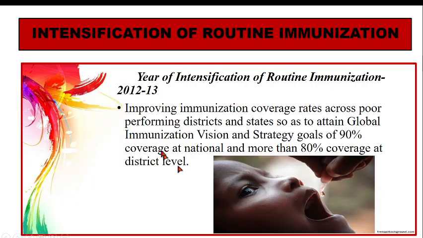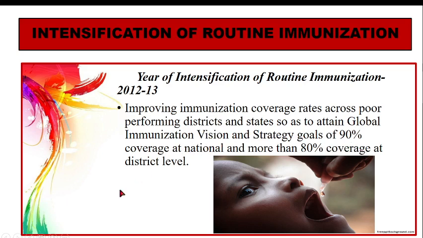Okay. Now there is intensification of the routine immunization. We have a routine immunization program. Apart from that, year of intensification of routine immunization. So this started in 2012-13. Okay. So the aim was improving the immunization coverage rates across poor performing districts, so as to attain global immunization vision and strategy goals of 90% coverage at national and more than 80% at district level.